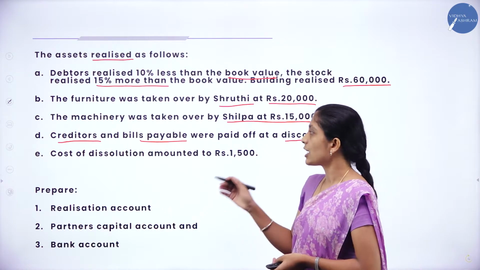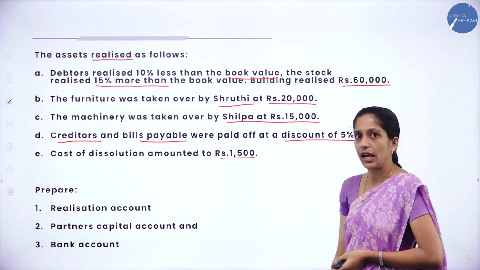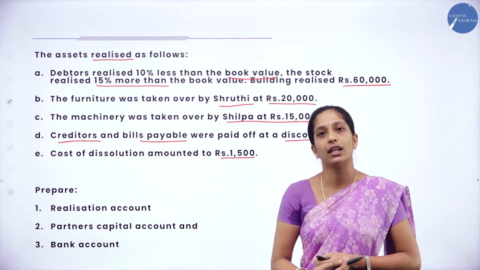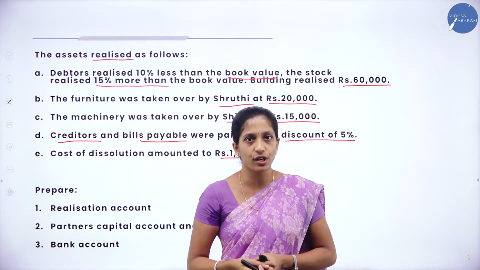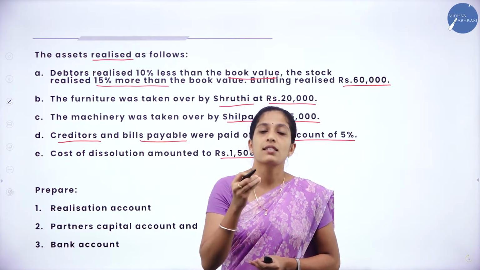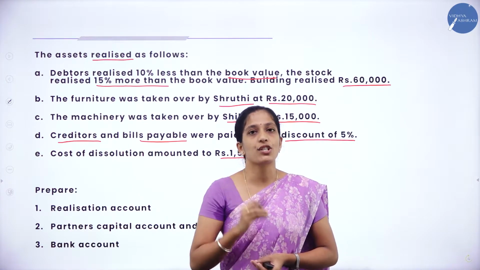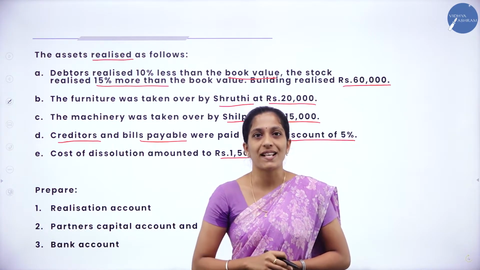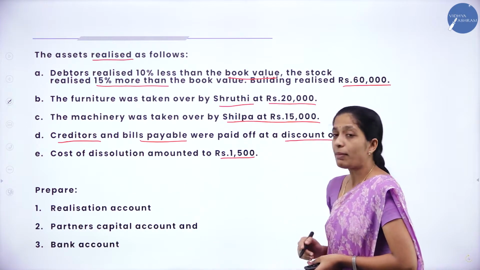And the next one is cost of dissolution amounted to rupees 1,500. So what is this cost of dissolution? As I told, during the procedure or during the process of dissolution, what happens? There are certain expenses which have incurred in the organization, which is known as what? Dissolution expenses or realization expenses. So here, how much they have told?